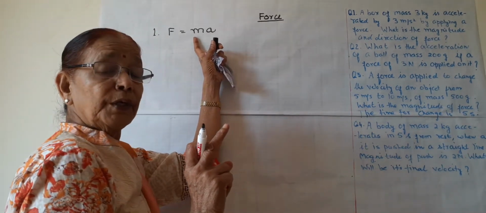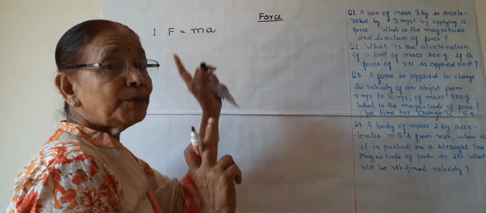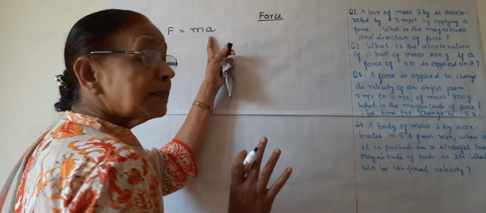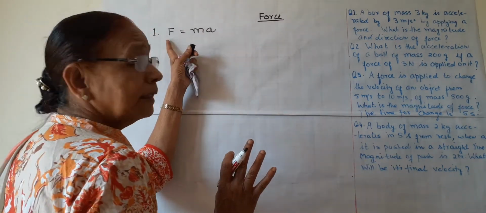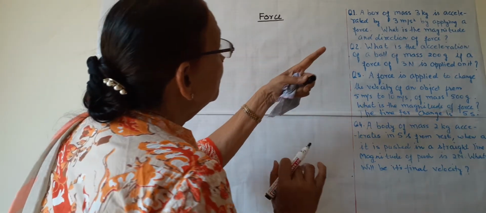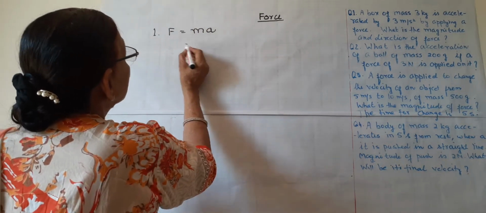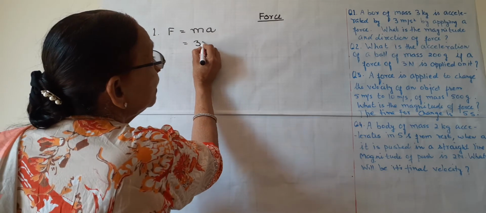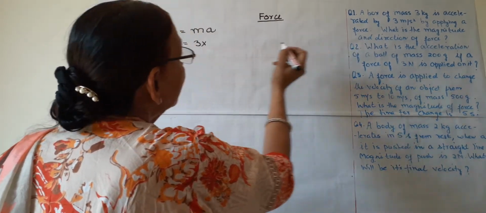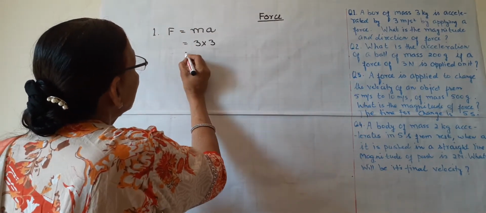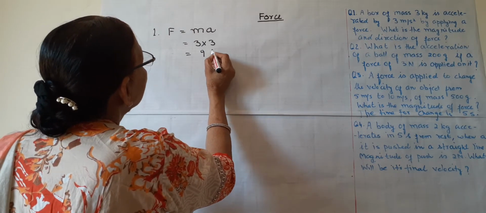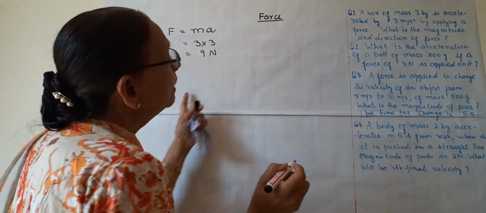This is meter per second square, this is Newton. So mass is 3 kilograms, so F will be 3 into the acceleration 3 meter per second square, very simple, 9 Newton will be the answer.